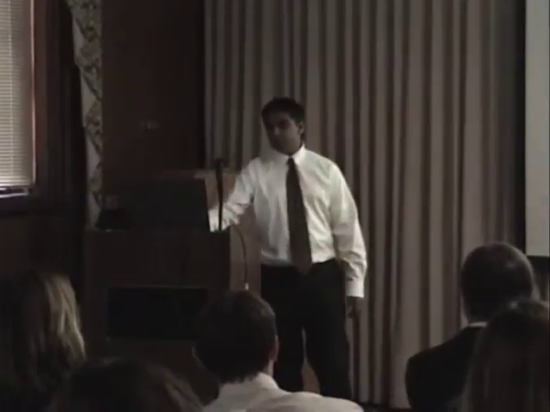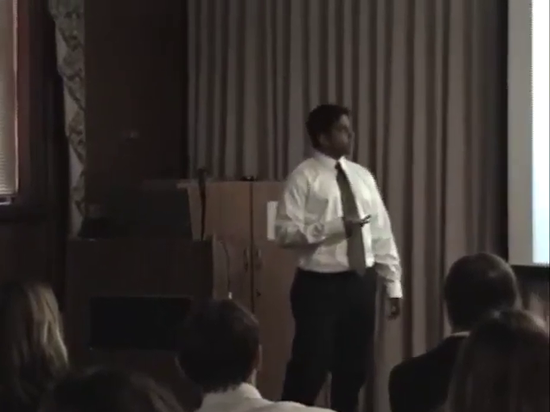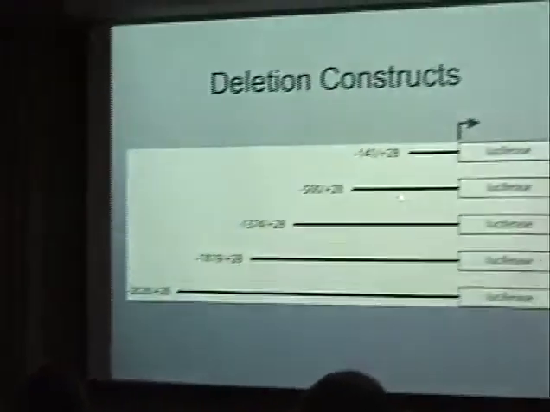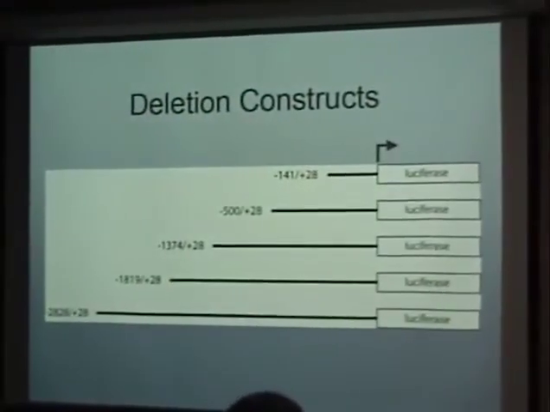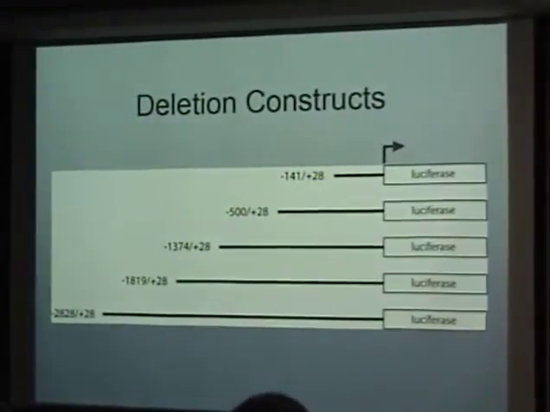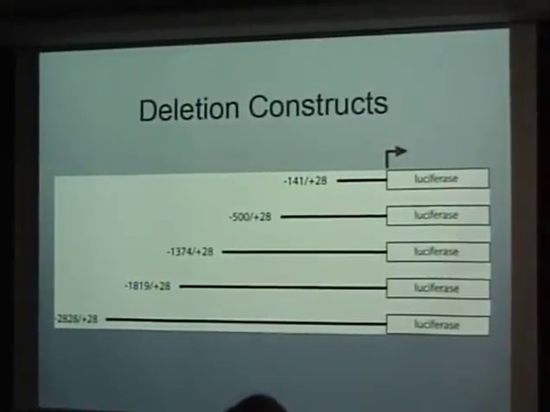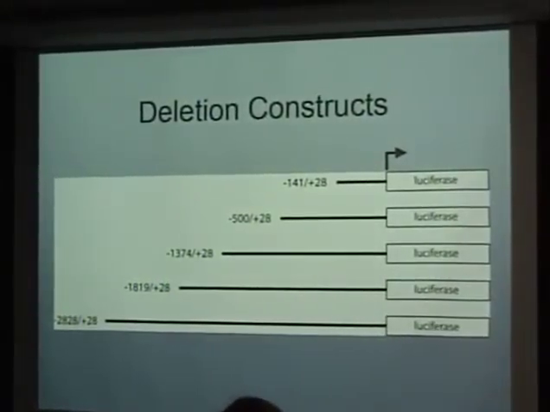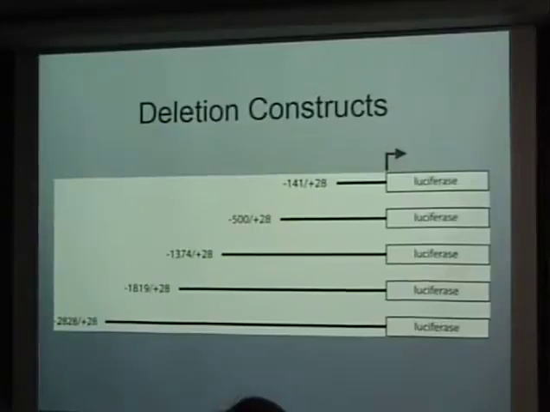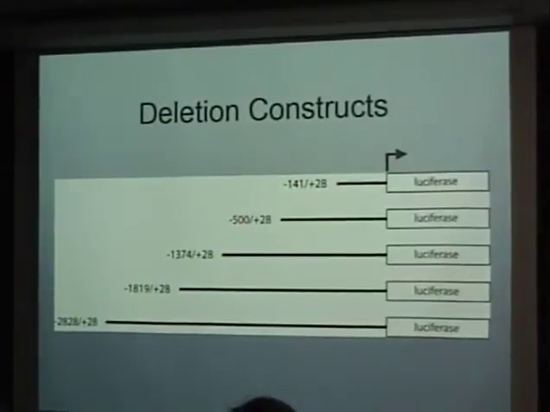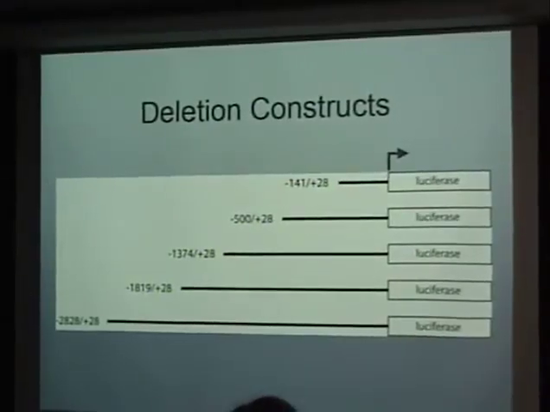And this is very important because each deletion construct serves as a promoter, or it simulates a promoter for the luciferase gene within the cell. And I designed constructs ranging from about 3,000 base pairs to about 150 base pairs. And these numbers are relative to the transcriptional start site.